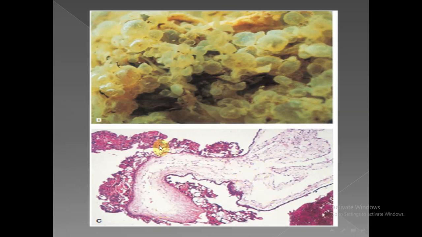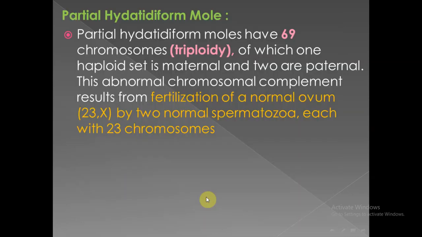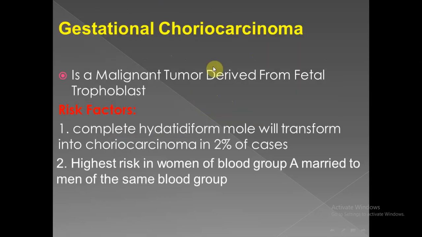In addition to that, there is trophoblastic cell proliferation. Partial hydatidiform mole contains 69 chromosomes, or it is called triploidy, and it results from fertilization of a normal ovum with 2 sperms. Each one contains 23 chromosomes, so the result is 69, triploidy. Gestational choriocarcinoma. This is a malignant tumor that is derived from fetal trophoblast.